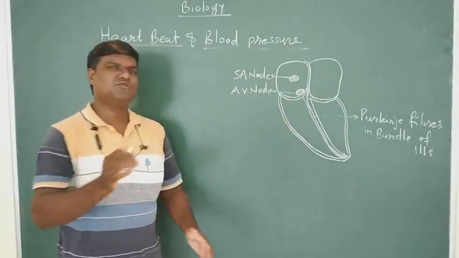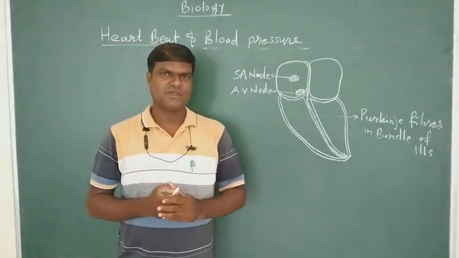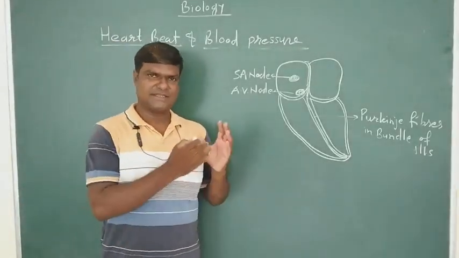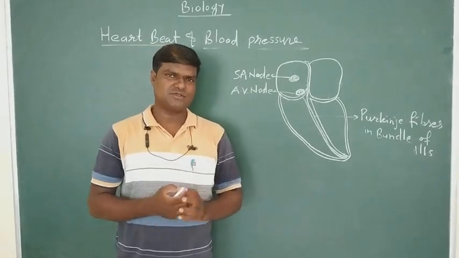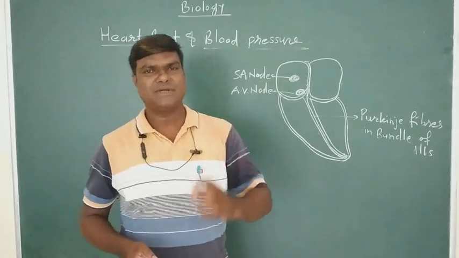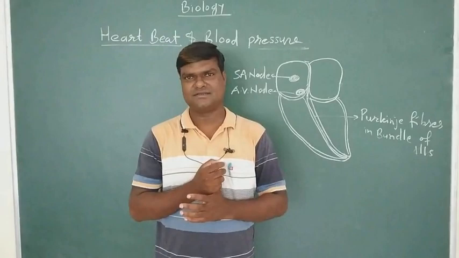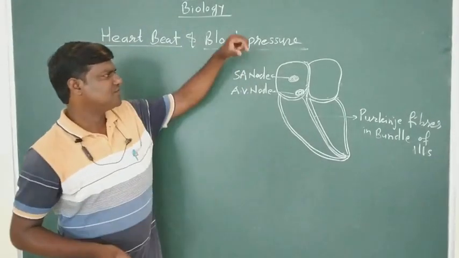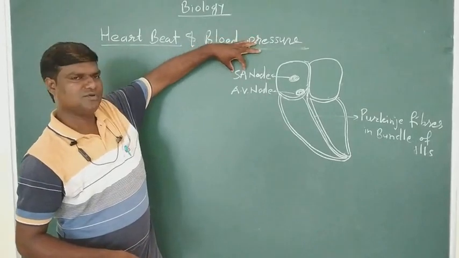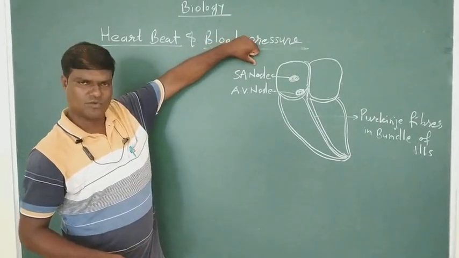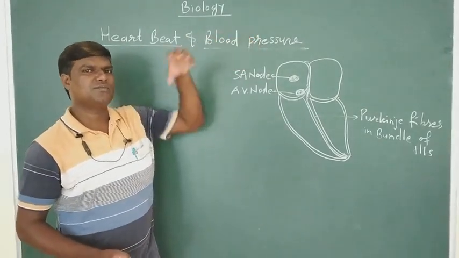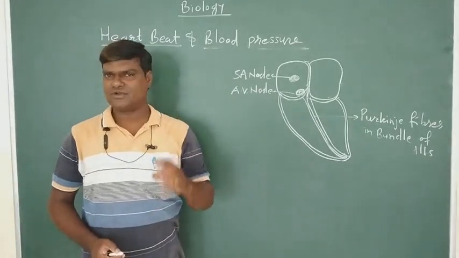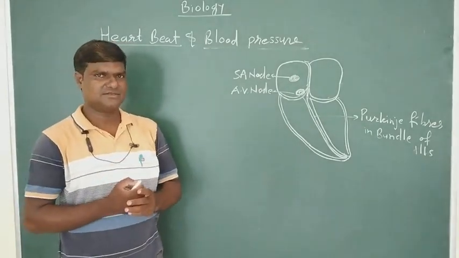So first and foremost, let me tell you one thing: if contraction takes place in the heart, it is because of impulses produced within the heart, and its relaxation takes place automatically. First, the SA node, sinoatrial node, produces the impulse for the contraction of the heart.